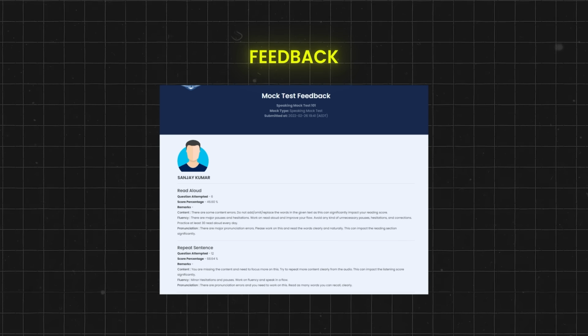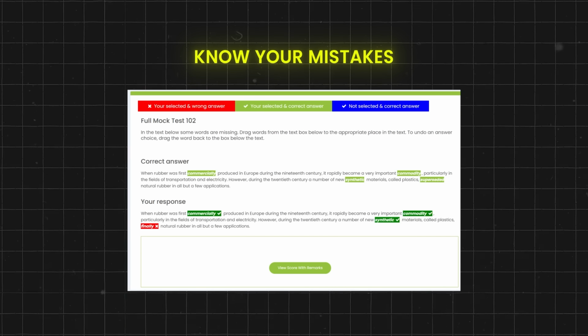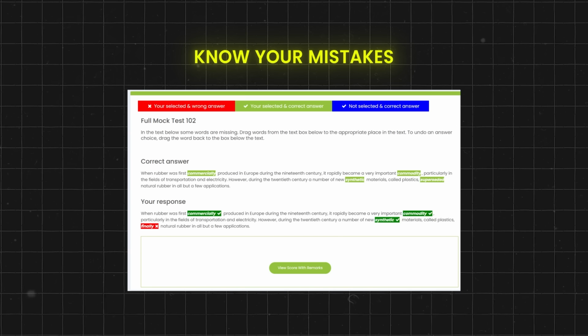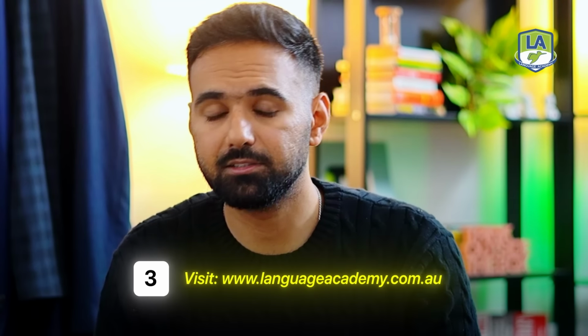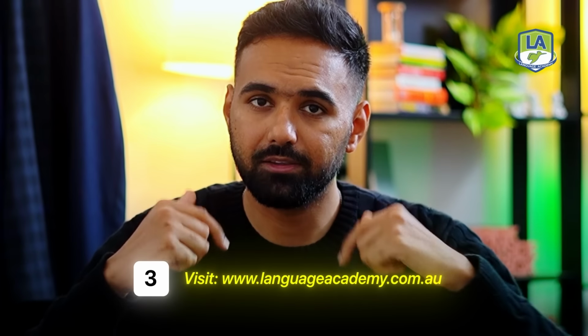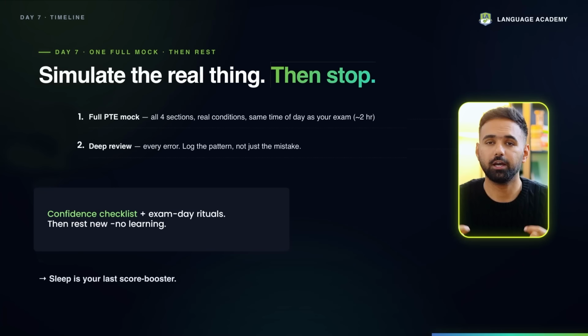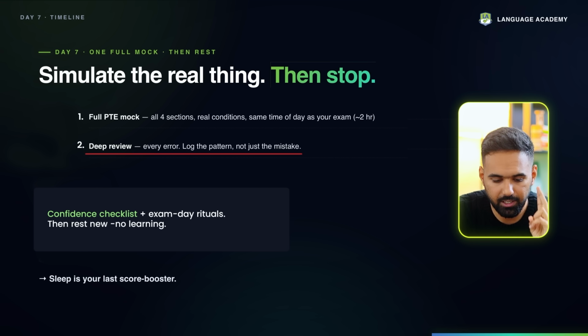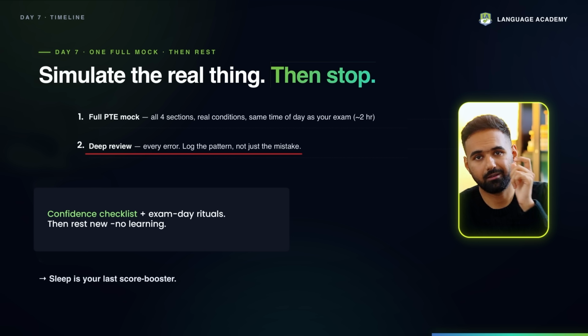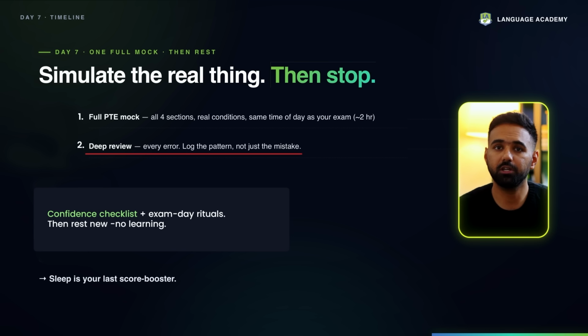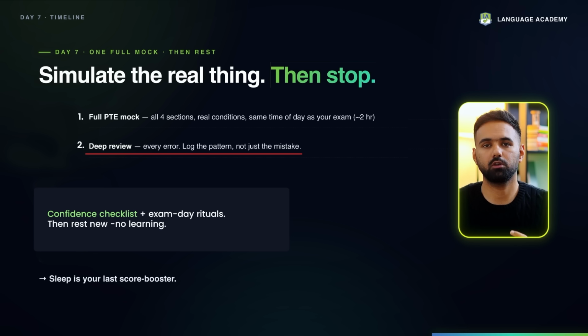Once you're done with your mock test, within 10 minutes you'll get your scorecard, tutor feedback, question wise analysis. Look at your scorecard, see you're aiming for 75, you got 73, where you lost points. Go to section wise analysis, see why you have lost points, look at the AI feedback, how you have to improve, and what other things you need to take care of. All right, so what you do is take the full mock test, deep review every error, every task below target score, write it down, not just the mistakes, write down the mistakes and what are the steps you need to take to improve, overcome that particular mistake.